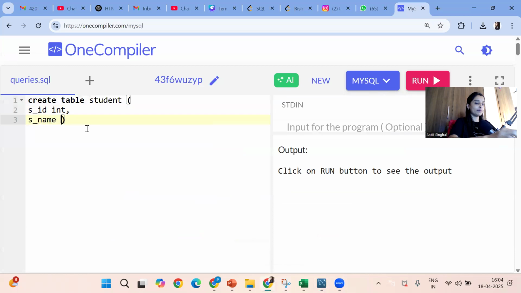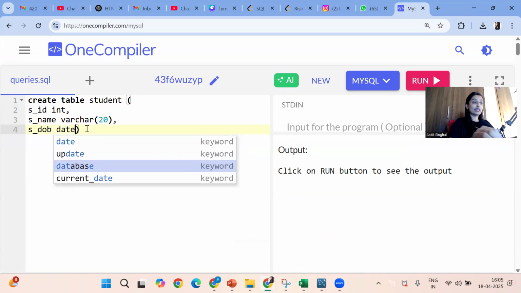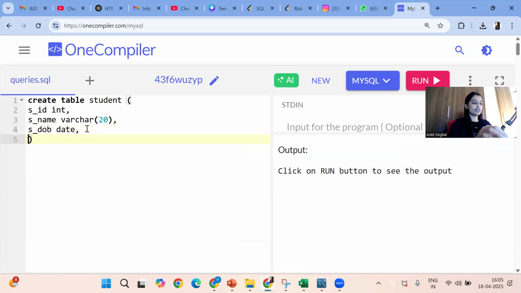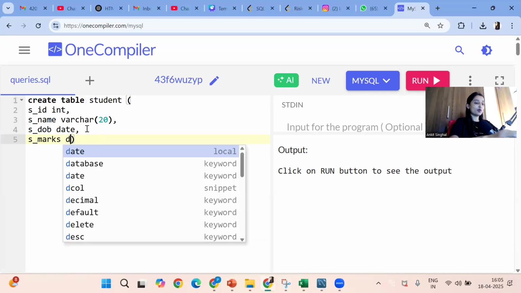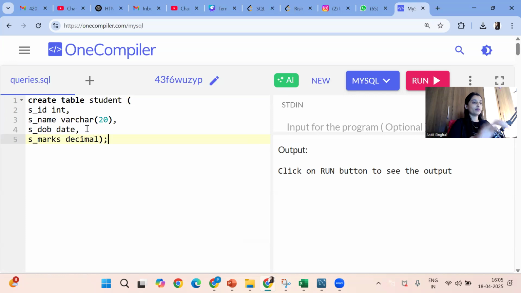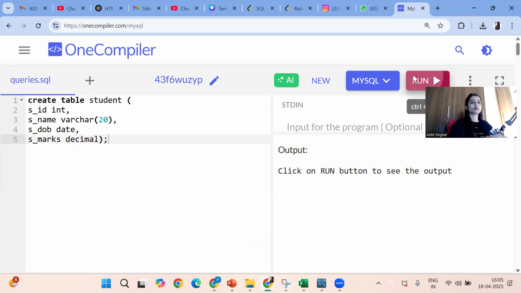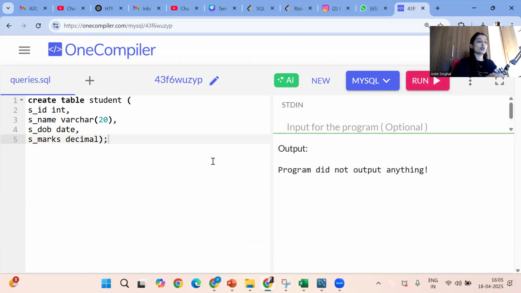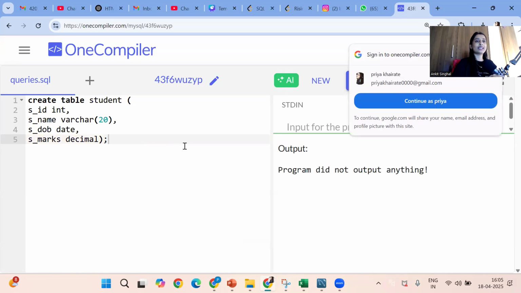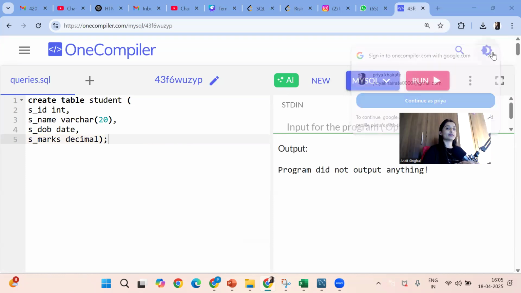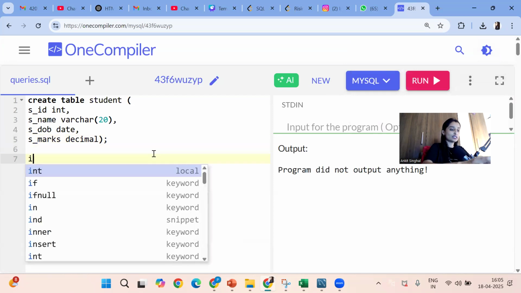Next, I have a student name, varchar of 20. Next, let's say I have a student date of birth. Data type, I will give date. What is the meaning of this date data type? We'll discuss. Student marks. For marks, I'm going to give decimal. Okay. Now I will execute this. Sorry, I'll click on the run button. So you can see the query got executed because it has created the table, guys. That's all. Okay. So now next we'll insert the values.